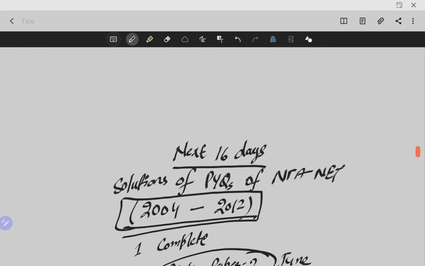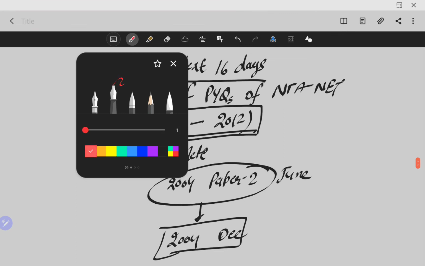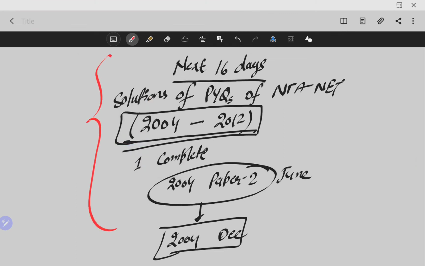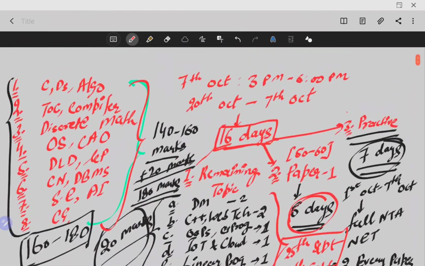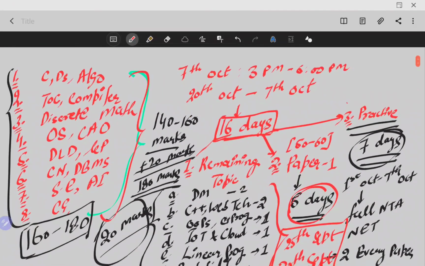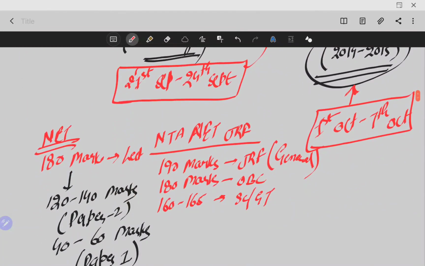We will try to provide as many solutions as we can, that will help you to practice, right? So what you should do is you should try to solve the questions by yourself. If you are not able to solve questions by yourself, then come and watch the video and understand the solution of that particular question, and then go back and try to solve yourself. That is how we will help you in practice. So this will be the plan for the next 16 days. You can follow this plan if you want, and otherwise if you have your own plan you can follow that.